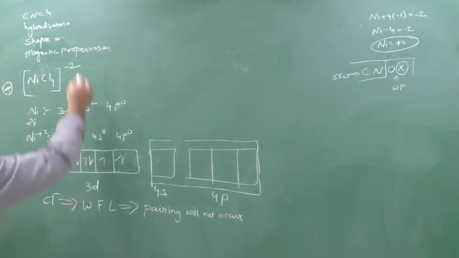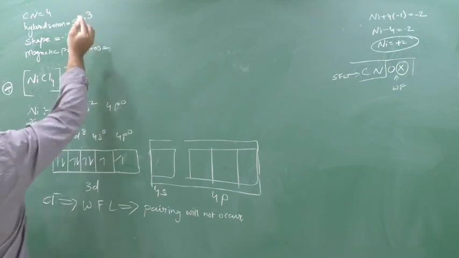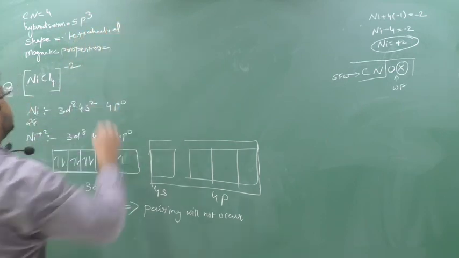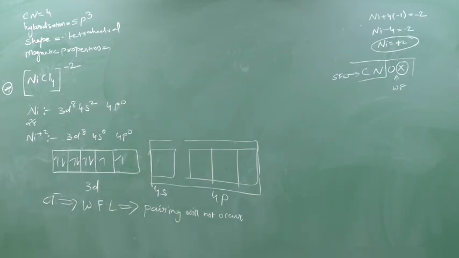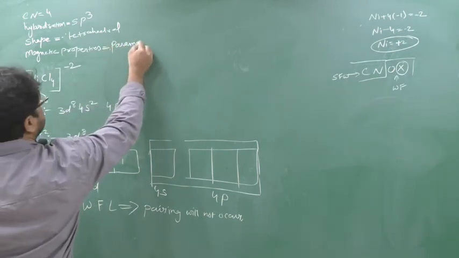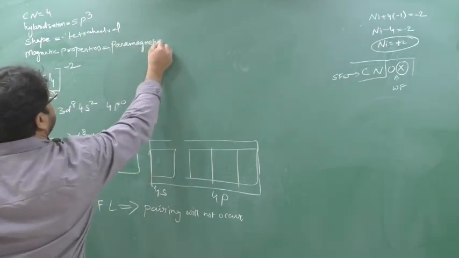So what is the hybridization? sp3. Shape: tetrahedral. And whether all the electrons are paired or unpaired: see, these two electrons are unpaired. If even one is unpaired, it is paramagnetic. So the magnetic property is paramagnetic. Write this down.